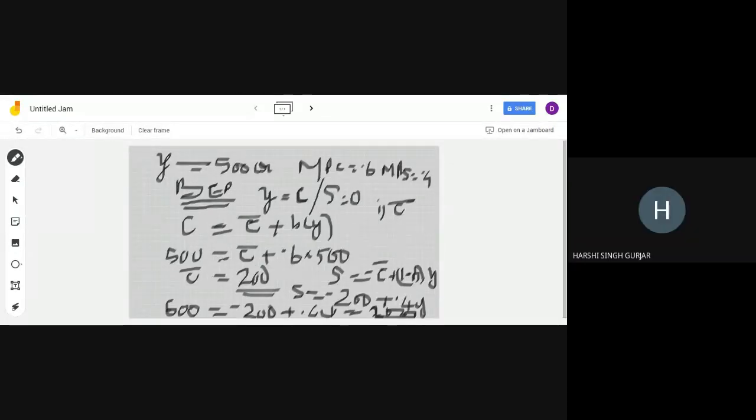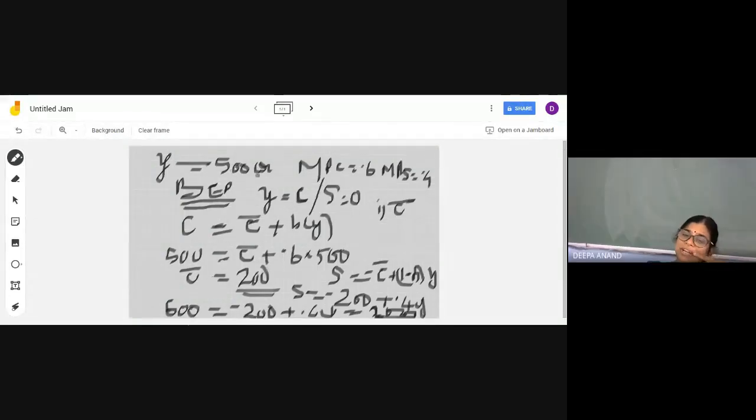Okay, ma'am. So this is a question on BEP economy. Whenever you get the BEP economy, you have to write these two: either Y is equal to C or S is equal to 0. And either MPC or MPS will be given. That is for every case. We assume that MPC remains the same. This will remain the same at every level of income.